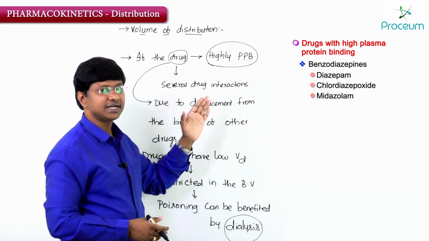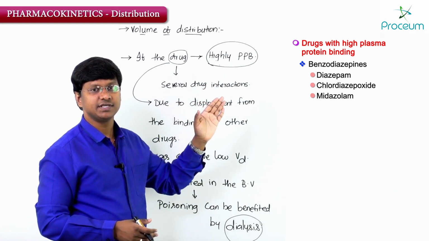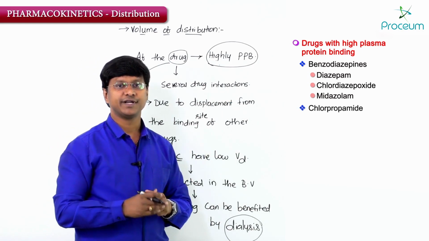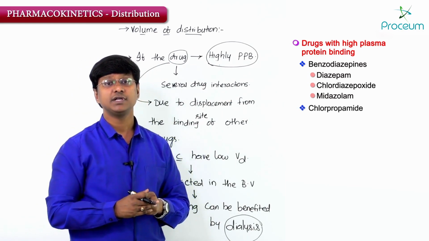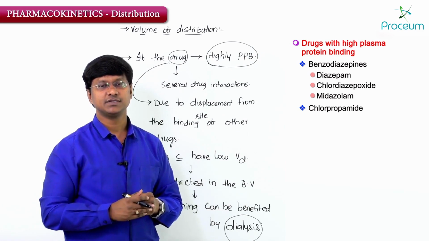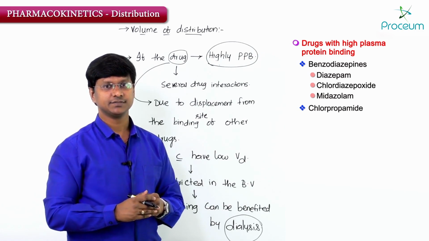Let me tell you examples of drugs having high plasma protein binding, like benzodiazepines. What are benzodiazepines? Like diazepam, chlordiazepoxide, midazolam. These benzodiazepines have high plasma protein binding capacity. Another drug is chlorpropamide, one of the sulfonylureas used as an oral hypoglycemic agent.